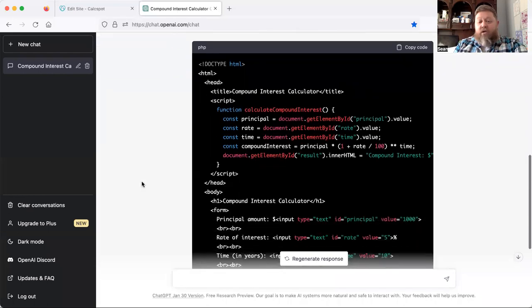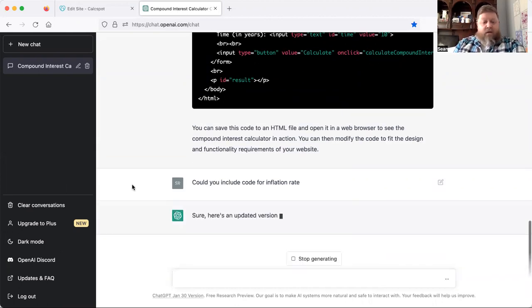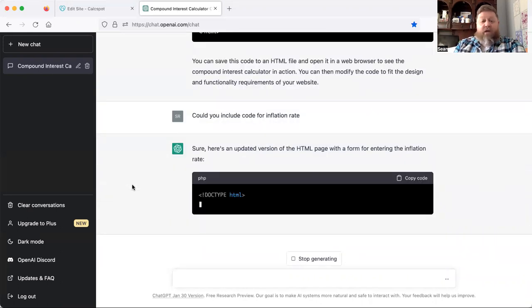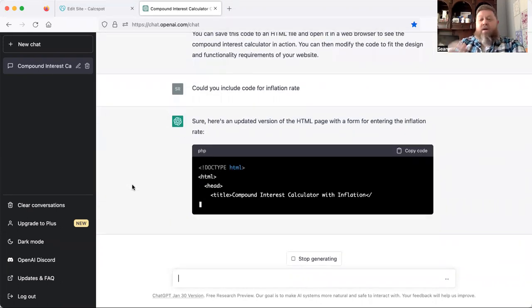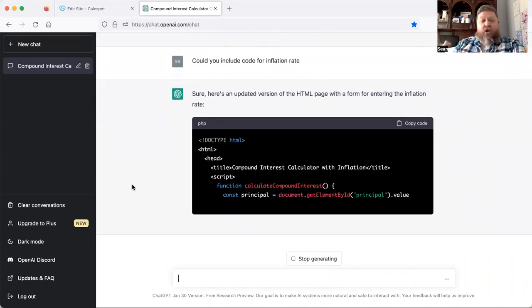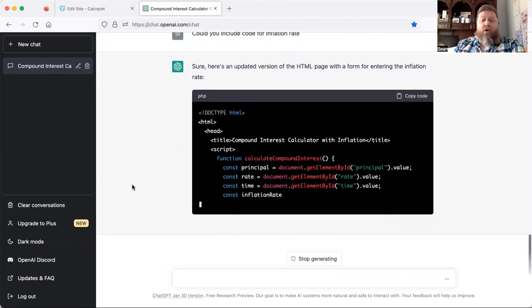You know what would be really useful is if I also knew the inflation rate and how that affected things. So I'm going to say, could you include code for inflation rate? So we're going to get an updated version of the previous code with inflation data in there, or the ability to put the inflation rate in, because let's be honest, if I'm saving for the future, the rate of inflation is going to affect the value of my money in my overall return. So it's important to know that too. So we'll let this run for a second here.